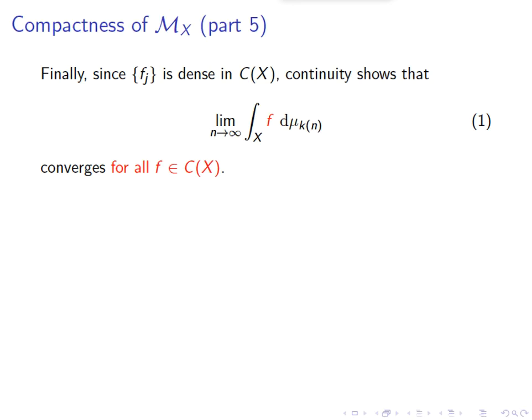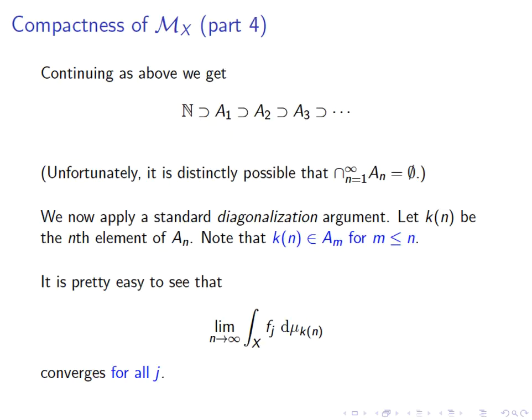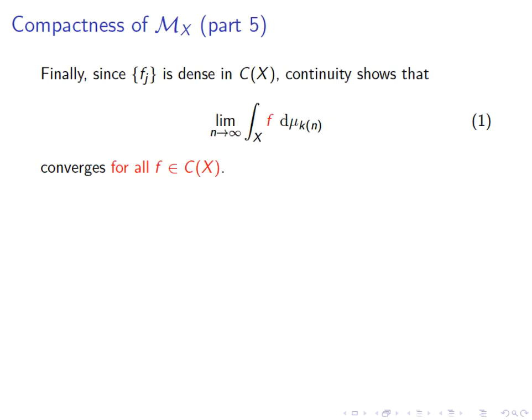Getting back to the Riesz representation theorem then, excuse me, I got ahead of myself. Before we get back to the Riesz representation theorem, remember that in the very beginning, in the first slide that we discussed, we said Cx is a separable space simply because X is a compact metric space, and therefore we could fix ourselves a sequence Fj which is dense in Cx. And that is the sequence that we worked on throughout the entire lecture until now.